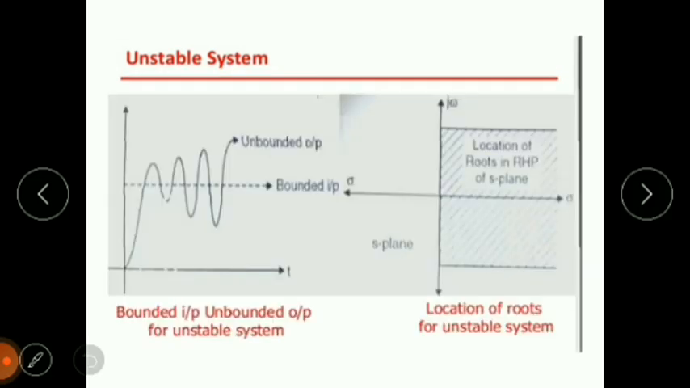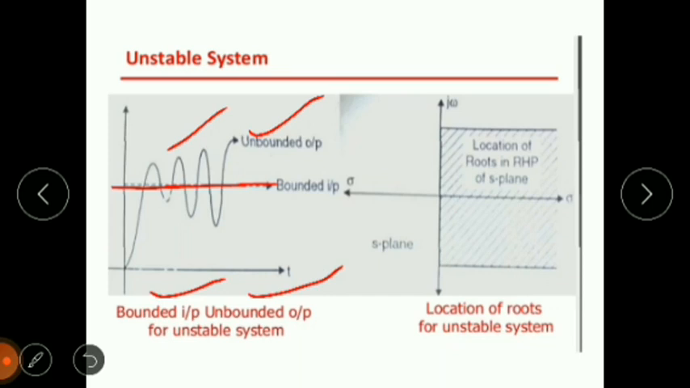We have given a bounded input to the system like this, and the response of our system is this one. So we can see that for the bounded input, the output response is unbounded. So this is our unstable system. Bounded input we gave, unbounded output we are getting.